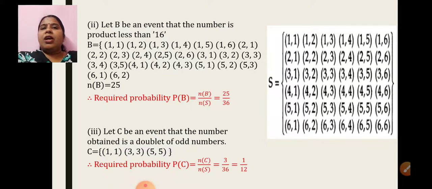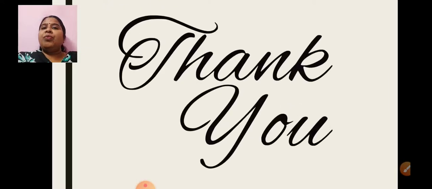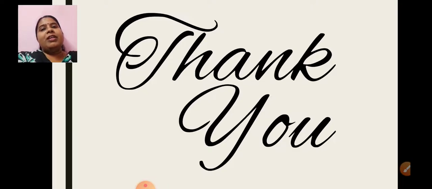In today's session, I have covered the basic concepts of probability and sums based on dice, 1 die and 2 dice. I hope we have revised it properly. We'll continue with the remaining part of the chapter in the next session.